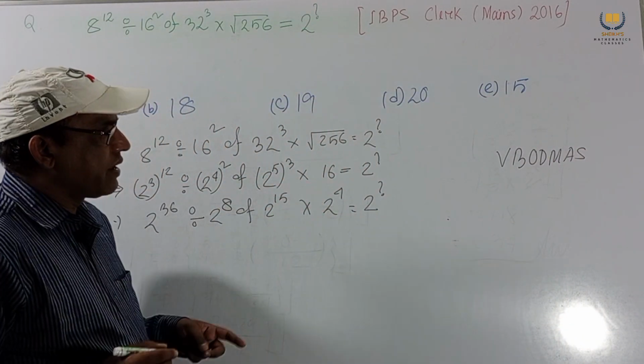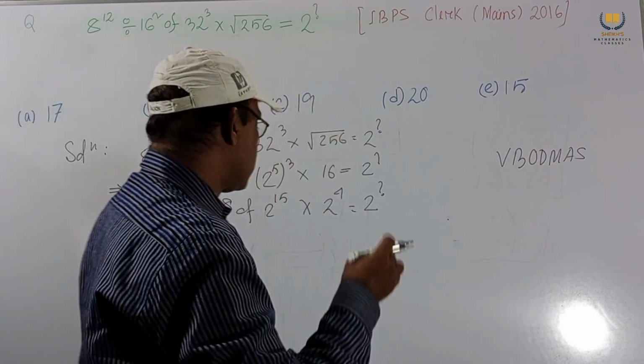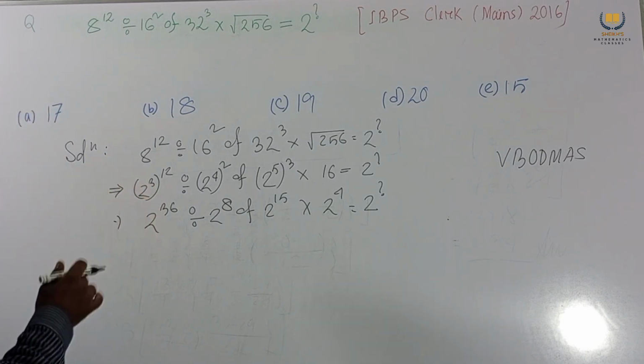Here bar is not given, B bracket, O of. First we consider of; bracket is also not given.